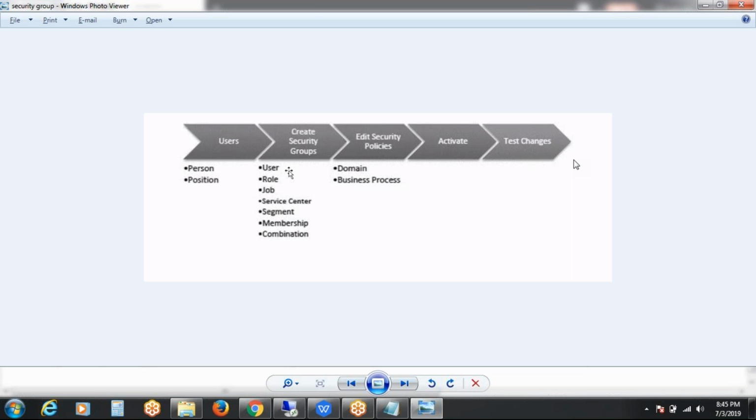I will explain the process in detail in the technical part. So please consider this as an introduction to security groups.